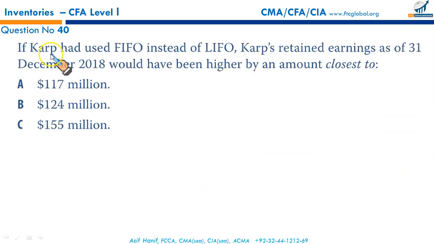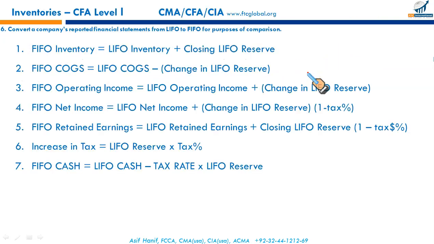Next, 40th. If CARP had used FIFO instead of LIFO, CARP's retained earning as of 31st of December 2018 would have been higher by an amount of. So this is the arrangement we use. FIFO retained earnings is equal to LIFO retained earnings plus closing LIFO reserve. Since retained earnings, net income, they are all after tax, we have to bring these numbers after tax as well. Just like in the previous case, change in LIFO reserve is after tax because net income is after tax, and change in retained earning also has to be reported after tax. So that's why we multiplied with 1 minus tax rate.